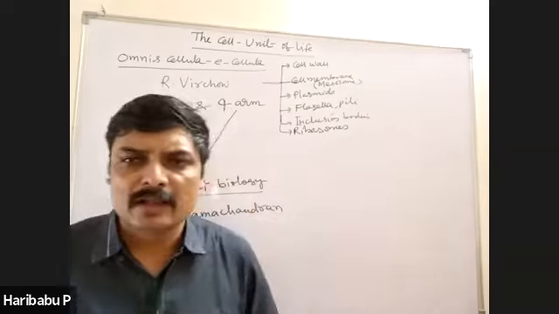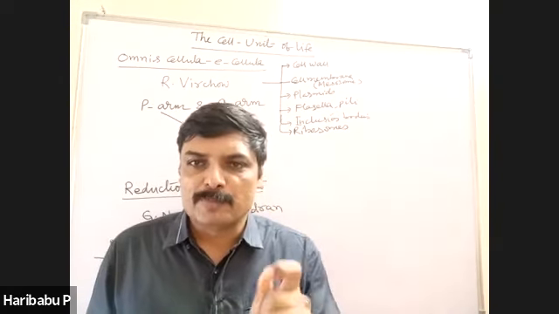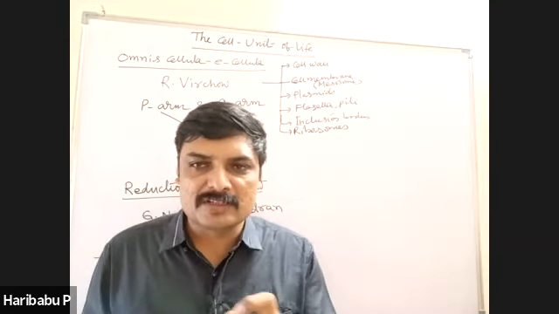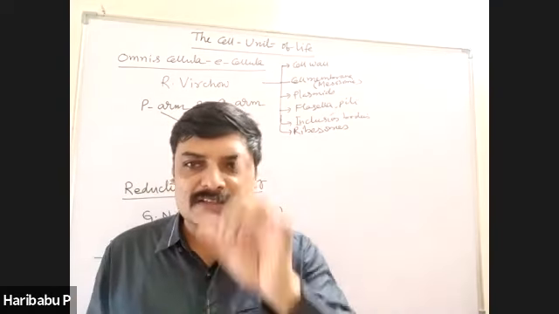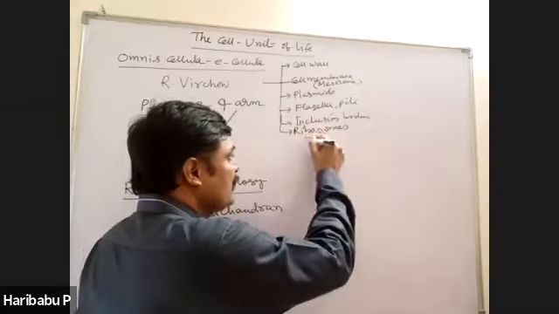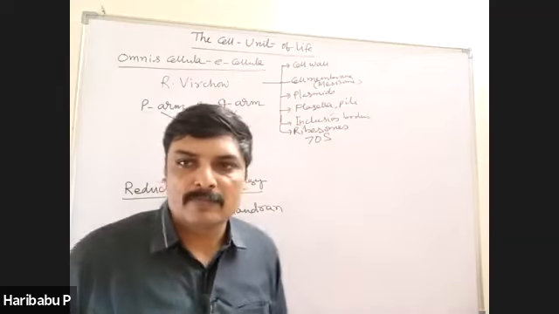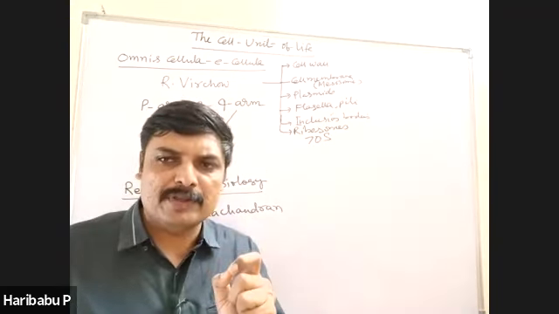And finally, ribosomes are present in prokaryotes also. The only cell organelle which is non-membrane bound, present both in prokaryotes and eukaryotes, is ribosomes. What kind of ribosomes are present? 70S ribosomes. What is the function of ribosomes? Protein synthesis. Here one important question appears every time in NEET examination.